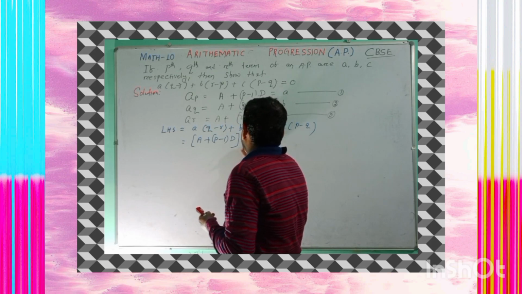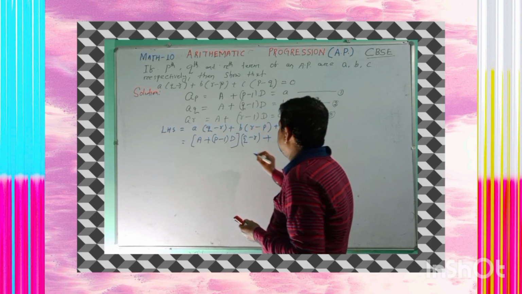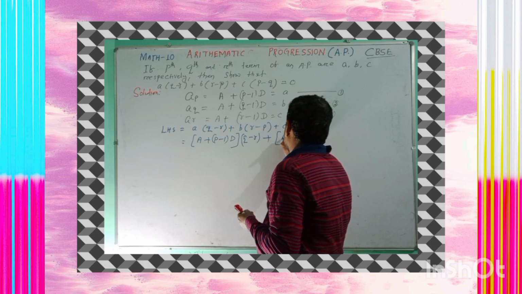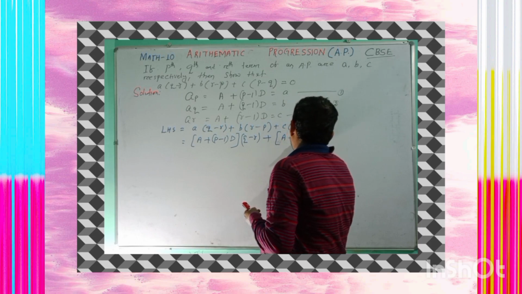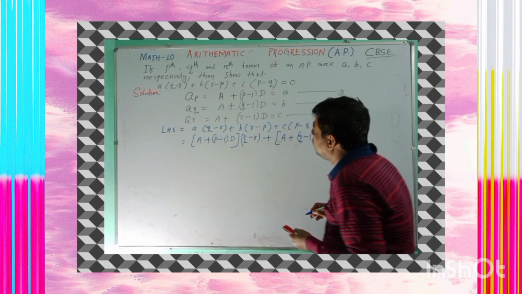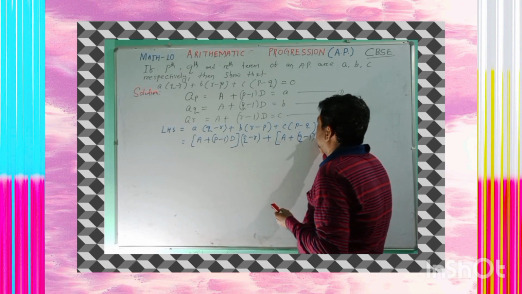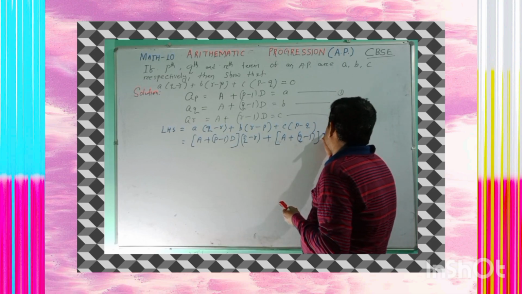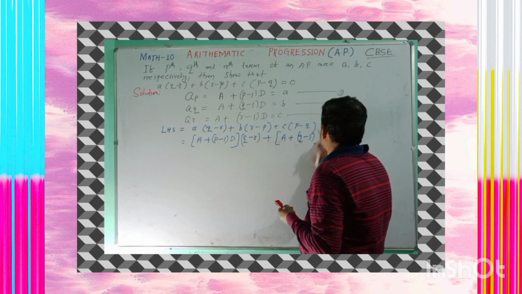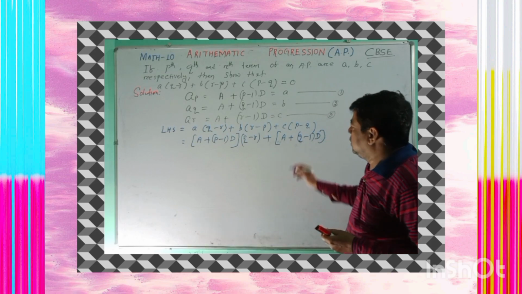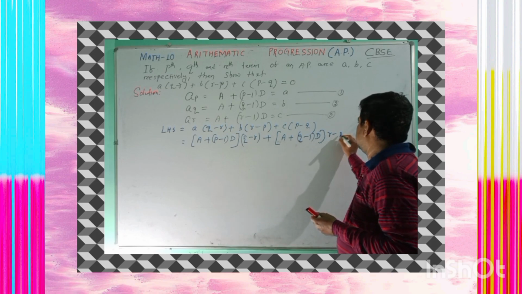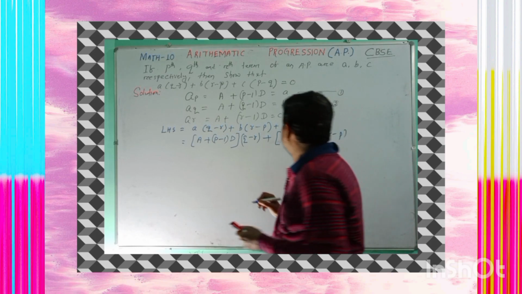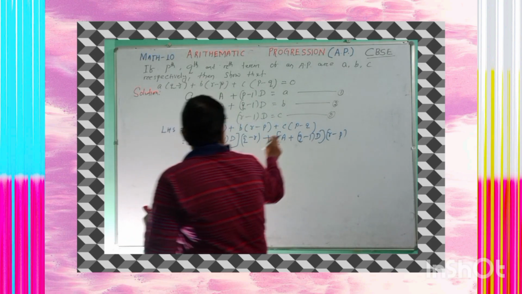Once again see, plus in place of b we can write A plus q minus 1 into D, into (r minus p), plus c into (p minus q).